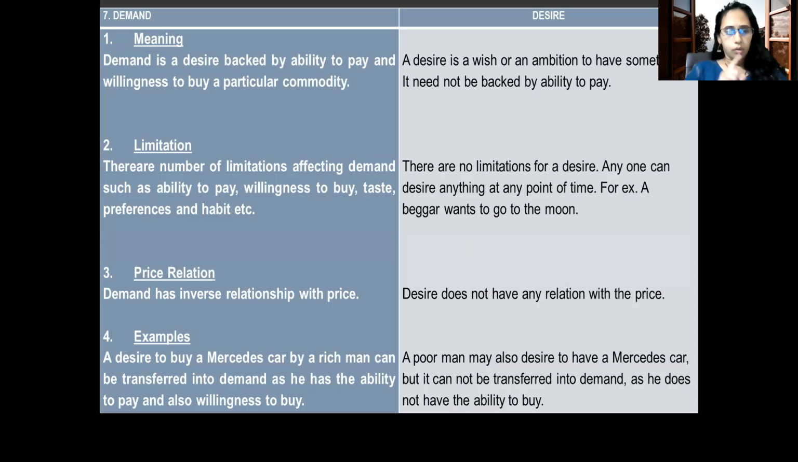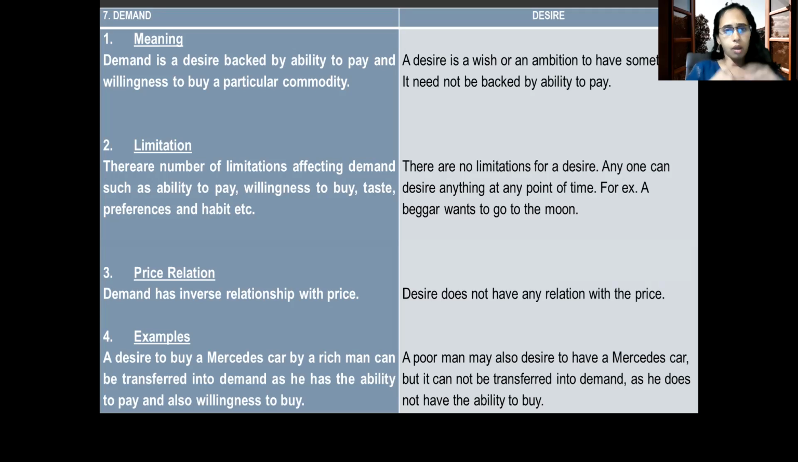See, here to fulfill the demand, we need three conditions. That is, you should have desire, you should have ability to pay, and you should have willingness to pay for that commodity. So here demand and desire are different concepts. You can desire to have anything. Desire means mere wish, whatever you feel, that is your desire. But to convert desire into demand, you need to fulfill all these three conditions.